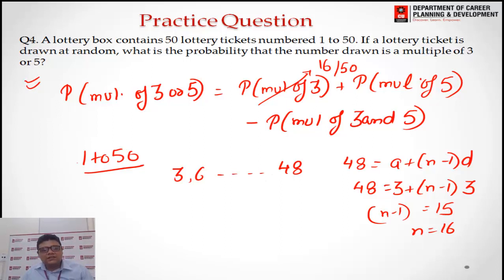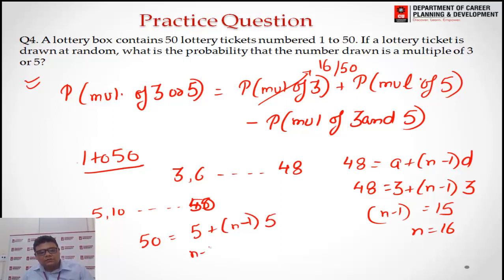Then we have to find the multiples of 5. So 5, 10, continuing till 50. So 50 will be equal to 5 plus n minus 1 multiplied by 5. So n minus 1 will be equal to 9, and from here n comes out to be 10. So the probability of a multiple of 5 will be 10 out of 50.